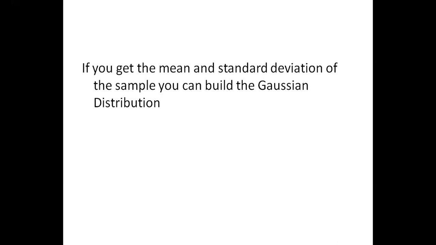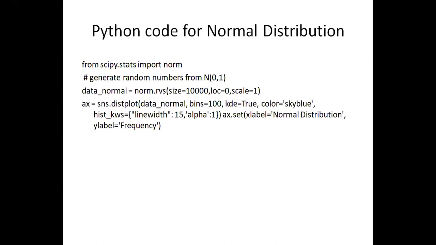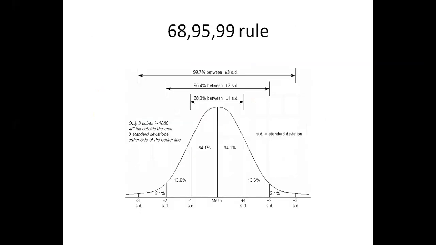Okay, so if you get the mean and the standard deviation of a sample, then you can build a Gaussian distribution. People get confused about what is normal distribution and what is Gaussian distribution. Please don't worry. The perfect normal distribution is called a Gaussian distribution. That's it. A Gaussian distribution has the mean value at the center, and the standard deviation. People speak in terms of Gaussian distribution, people speak in terms of normal distribution, so don't worry about normal or Gaussian. This was the code I forwarded with respect to normal distribution, which we already discussed. You can revisit the video or see the notes.